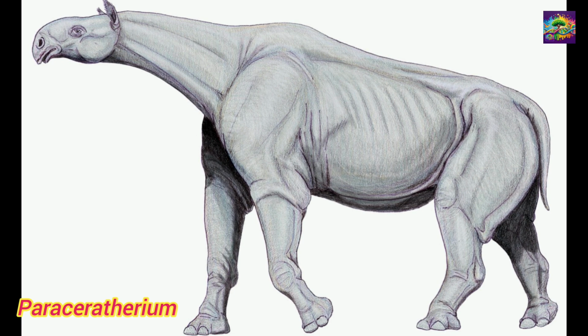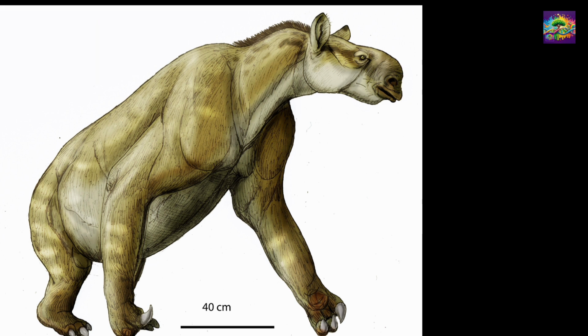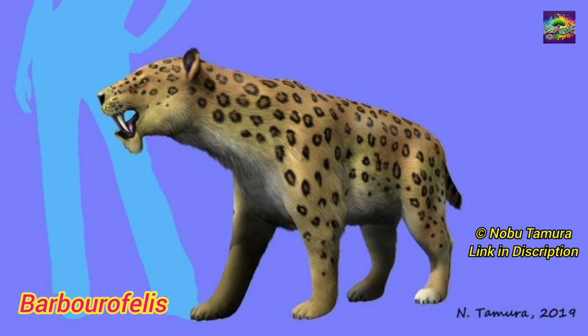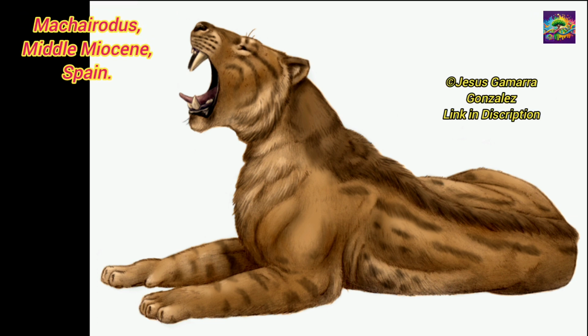Paraceratherium, which was discussed in the previous video on Oligocene mammals and is considered the largest land mammal ever, also existed during the Miocene. Unique herbivorous mammals like chalicotheres, as well as animals like Miohippus and deer, developed rapidly during this period. Among predators, large hunters such as Amphicyon and Barbourofelis evolved. The ancestors of saber-toothed cats, such as Machairodus, were found during this time.